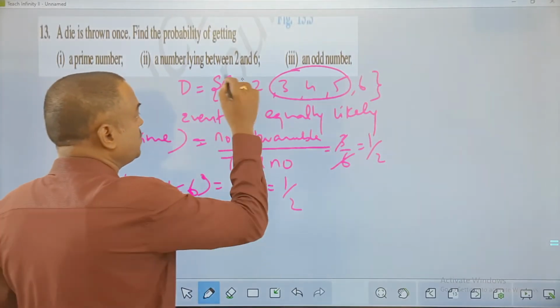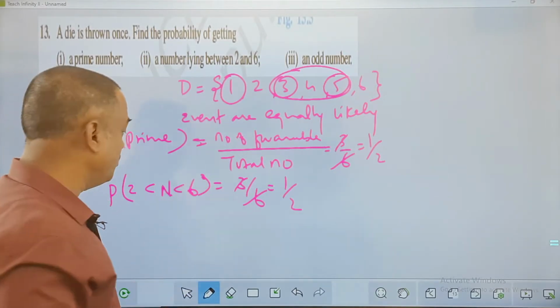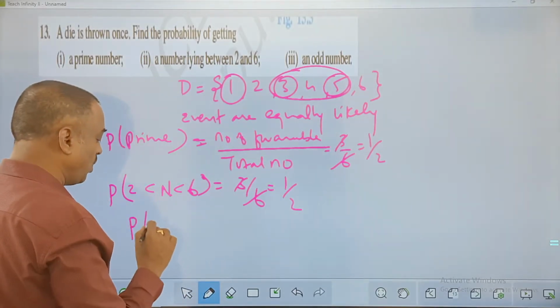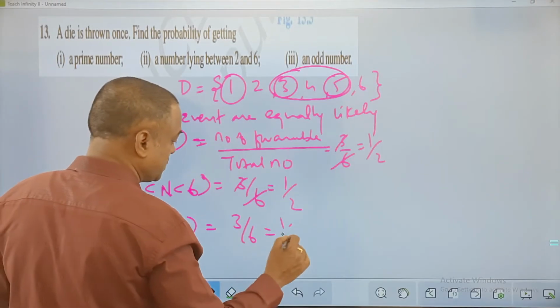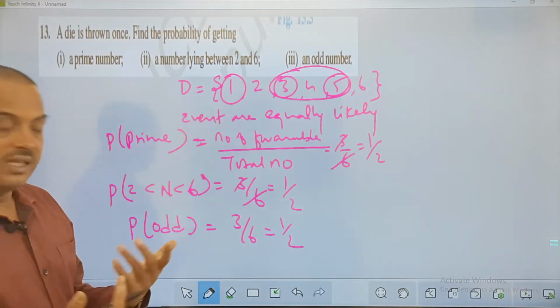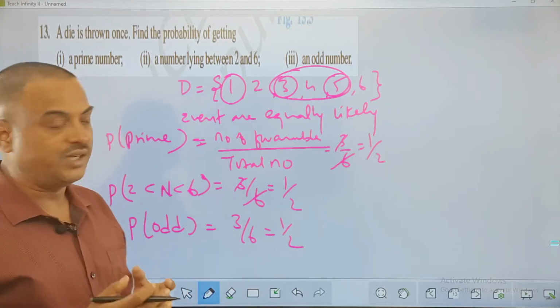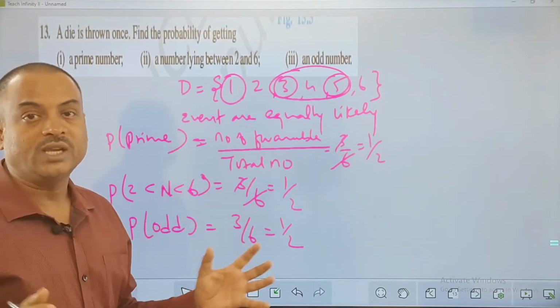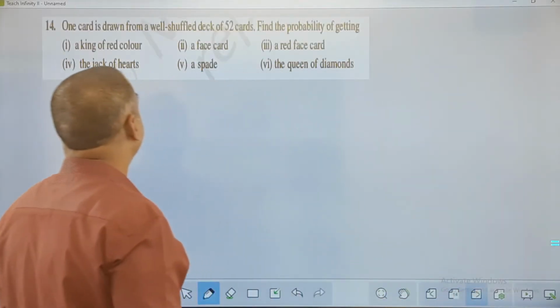Odd numbers. What are odd numbers? You see the circled ones are odd numbers here in this case. 1, 3 and 5 are odd numbers. So the probability of getting an odd number here is equal to 3 out of 6, which is 1 by 2 again. So very easy question. If I remember the die, then I can write. So you can add some words here to make a good presentation, but this cannot be a big question. This has to be always a small question for scoring marks.